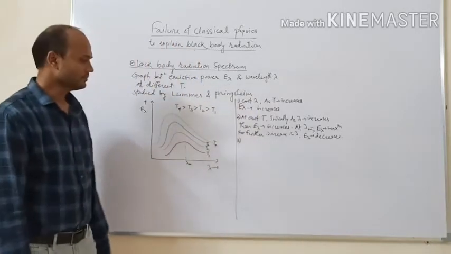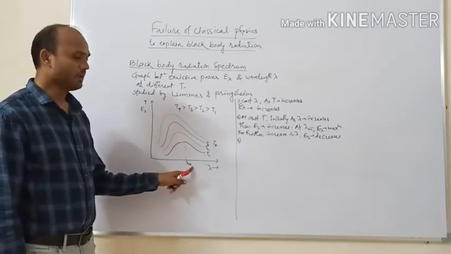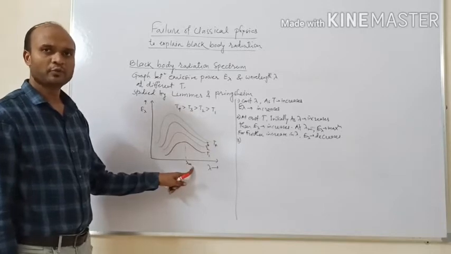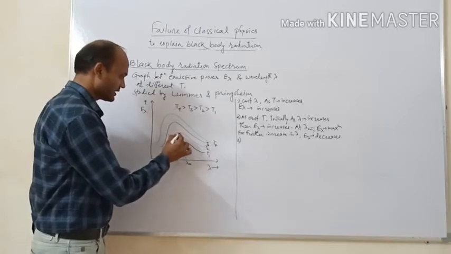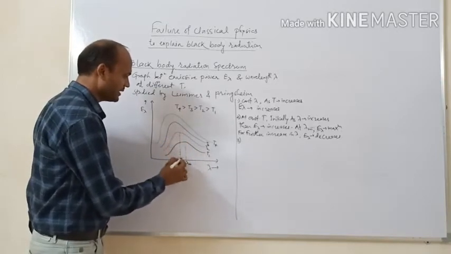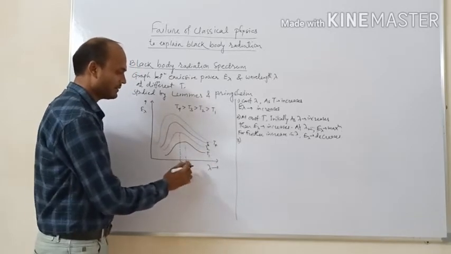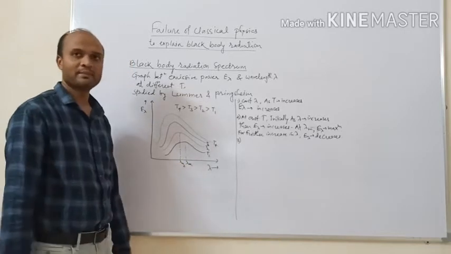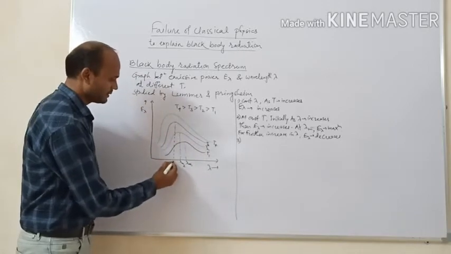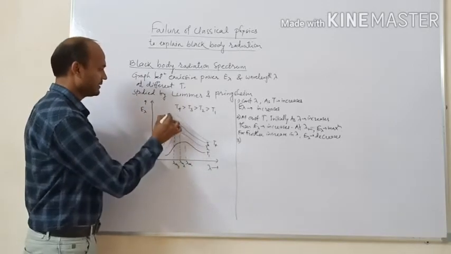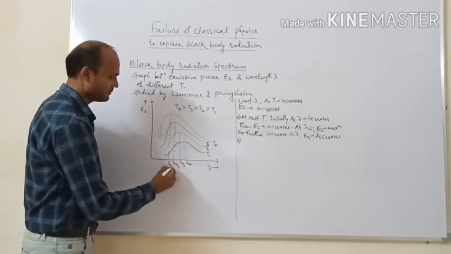Third one, if we study the wavelength for which emissive power is maximum for different temperatures. For the second curve, the peak will be here. So this is the value of lambda m. I will denote it for temperature T1 as lambda m1, for temperature T2 lambda m2, for temperature T3 lambda m3, and for temperature T4 lambda m4.